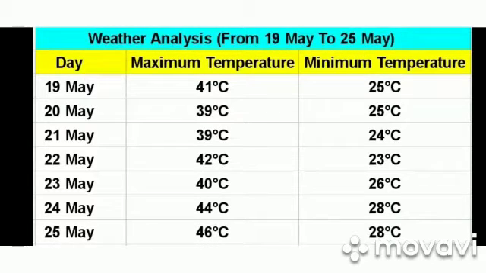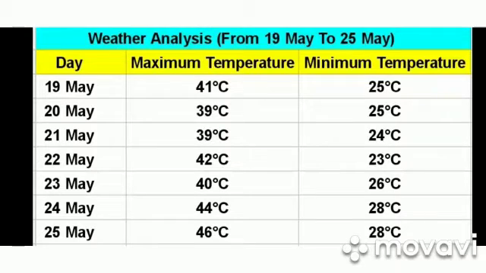So these 3 days, the minimum temperature decreased by 1 degree Celsius each day. On 23rd of May, the maximum temperature again decreased to 40 degrees Celsius and the minimum temperature rose to 26 degrees Celsius. On the 6th day, 24th of May, the maximum temperature was 44 degrees Celsius, whereas the minimum temperature was itself very high, and this is nearly considered to be the ideal temperature, that was 28 degrees Celsius. So the minimum temperature was even rising.